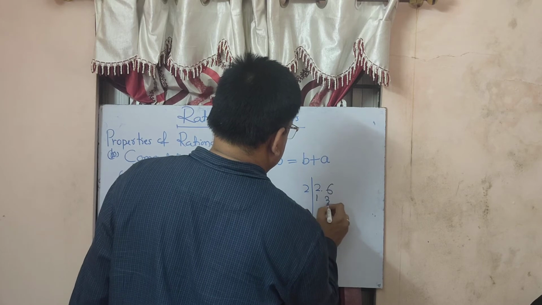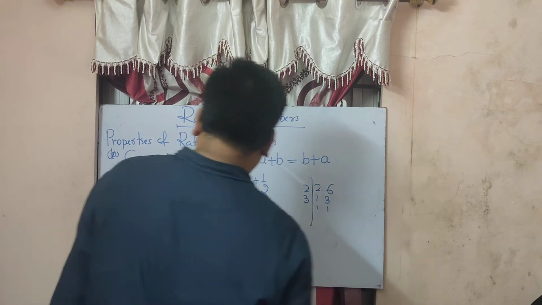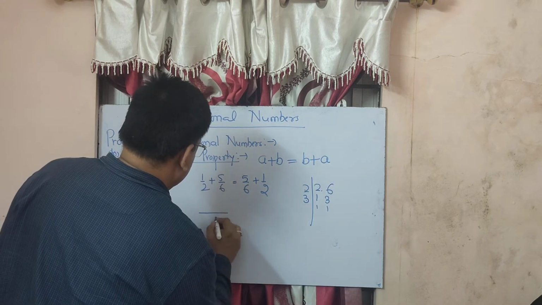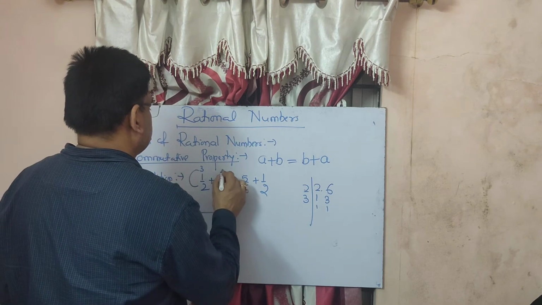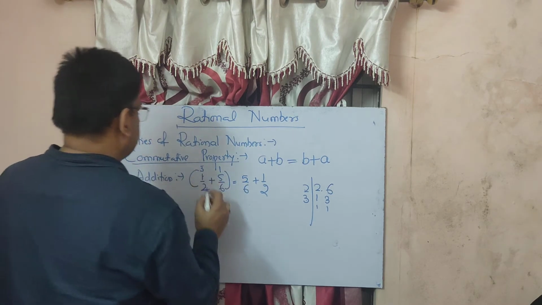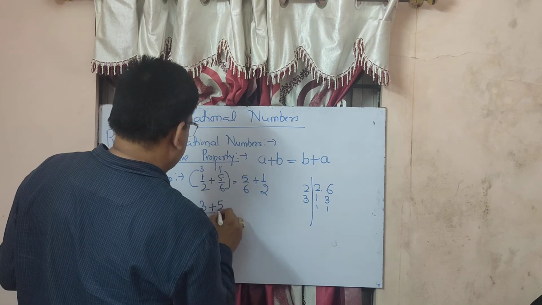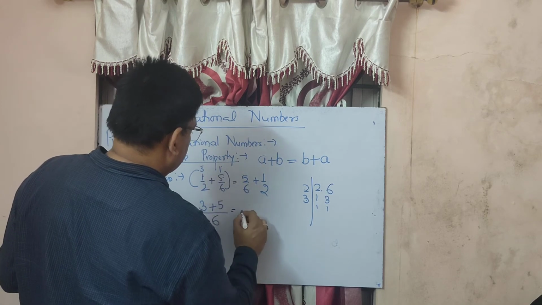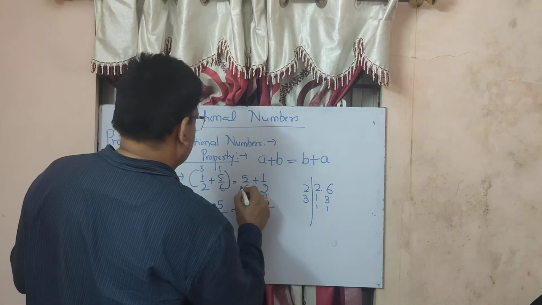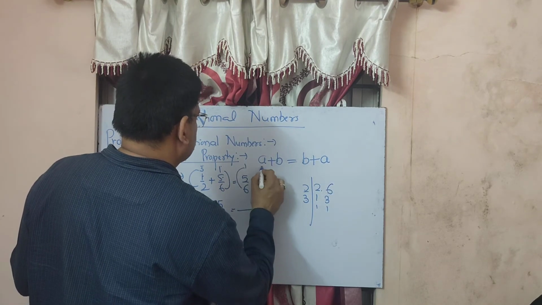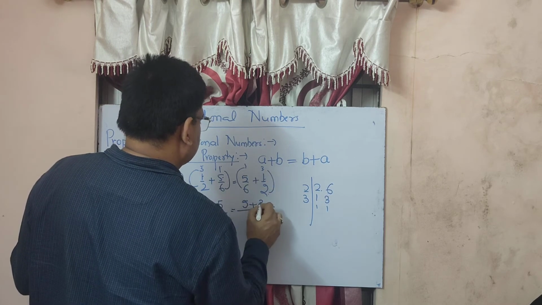2 1s are 2, 3 1s are 3. Now 2 3s are 6. So 6 is the LCM here, right? 6 here. Now 2 3s are 6, 6 1s are 6. 1 3s are 3 plus 5 1s are 5. Here also, what is the LCM here? Again it is 6. 6 1s are 6, 2 3s are 6, 5 1s are 5, 1 3s are 3.